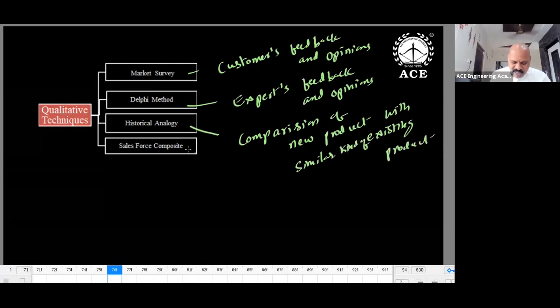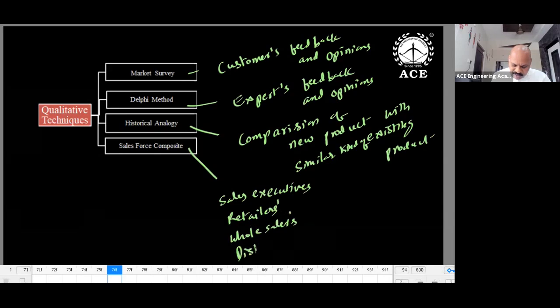Similar kind of existing product. In Salesforce composite, sales executives, retailers, wholesalers, and distributors. Feedback.